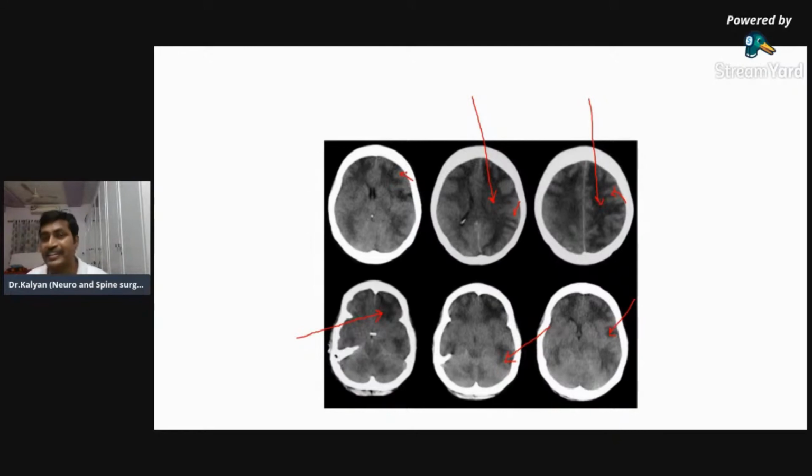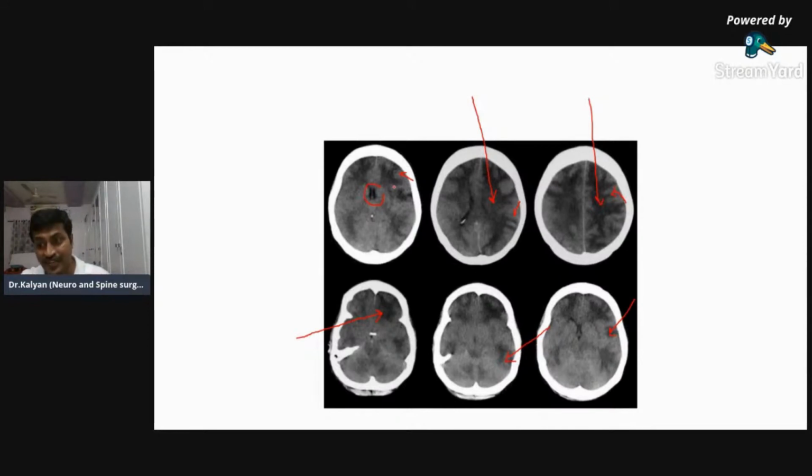This hypodensity is because of edema. This is water mixed with brain. That is why it is hypodense, but less hypodense compared to the ventricle. When you compare the ventricles, ventricles are more hypodense because that is pure water, whereas this is brain mixed with water. So this will be less hypodense compared to the ventricle, whereas pneumocephalus is more hypodense compared to the ventricle.